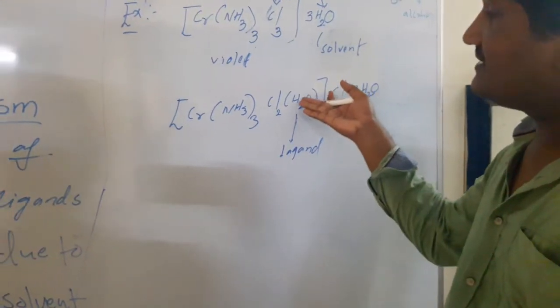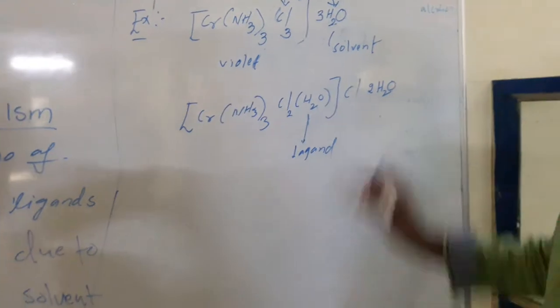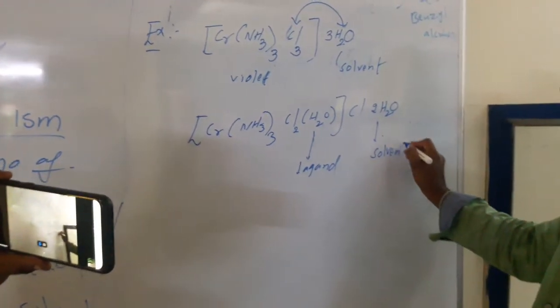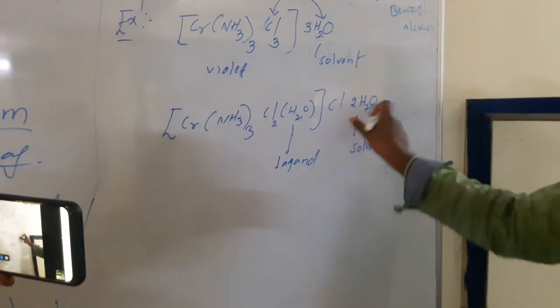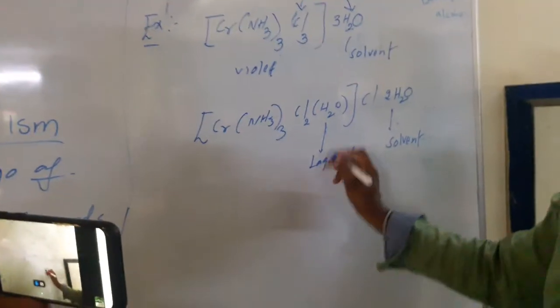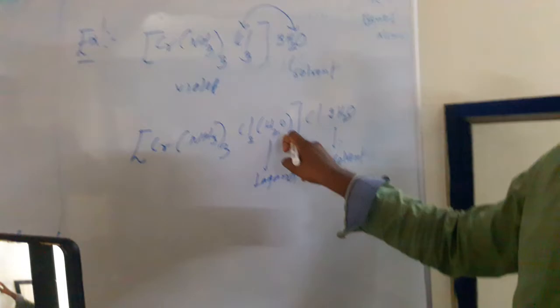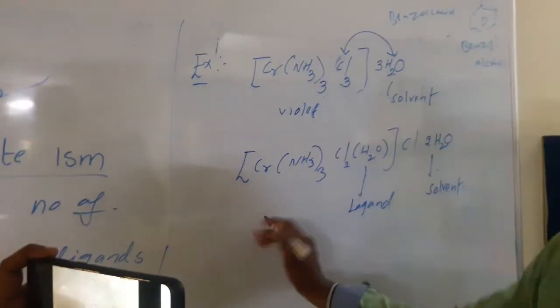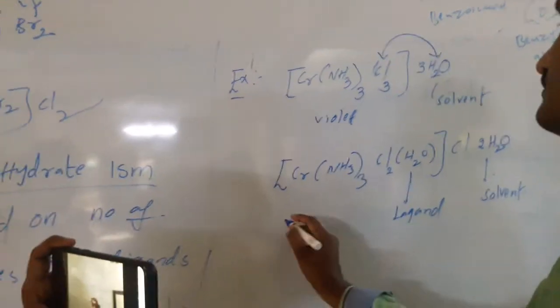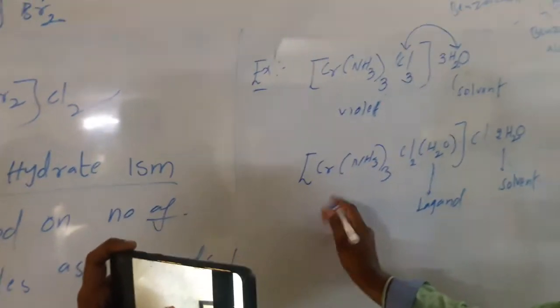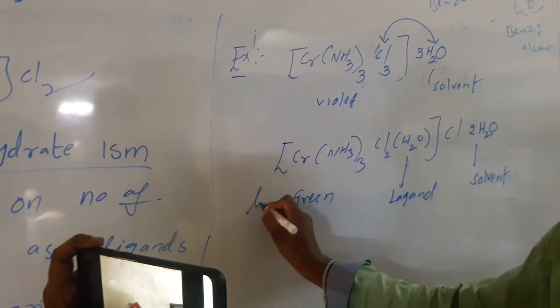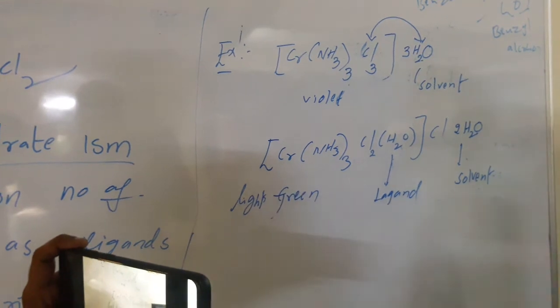Ligand means in this case it can donate an electron pair, but in this case not. Now it acts as a solvent. So here two solvent molecules, one ligand. Water is the one ligand here. Here two waters are acting as solvent molecules. Similarly, its color is a light green color.